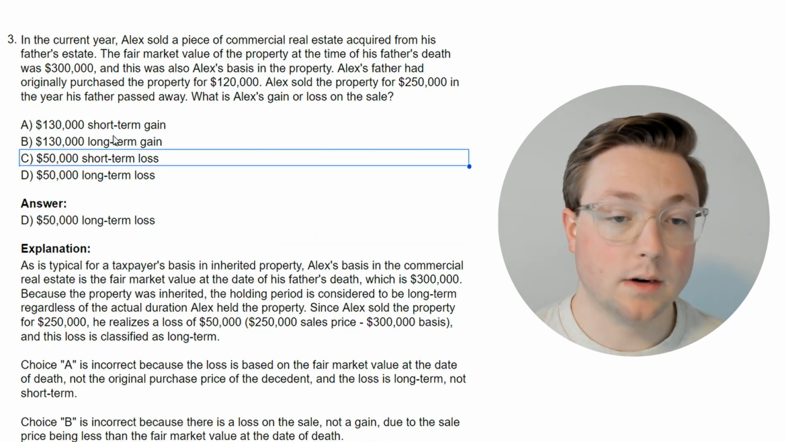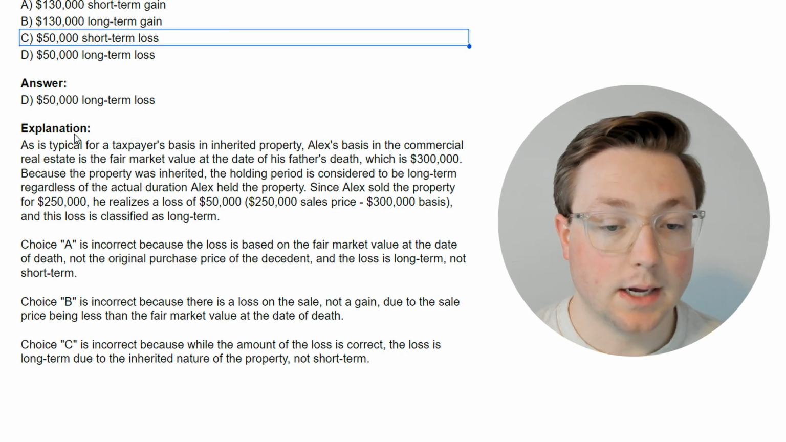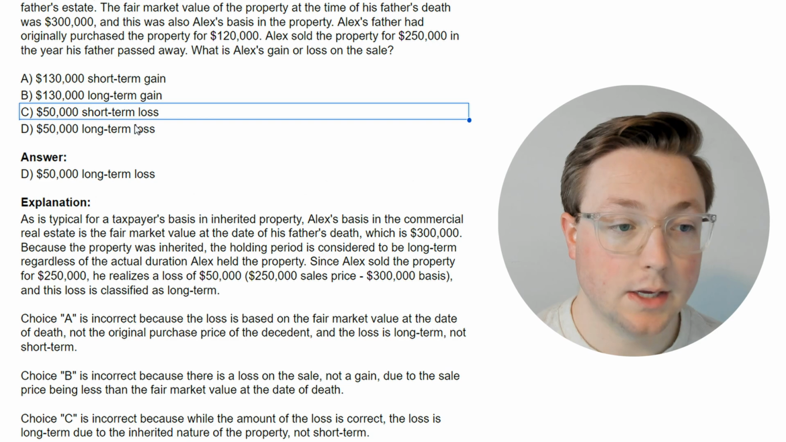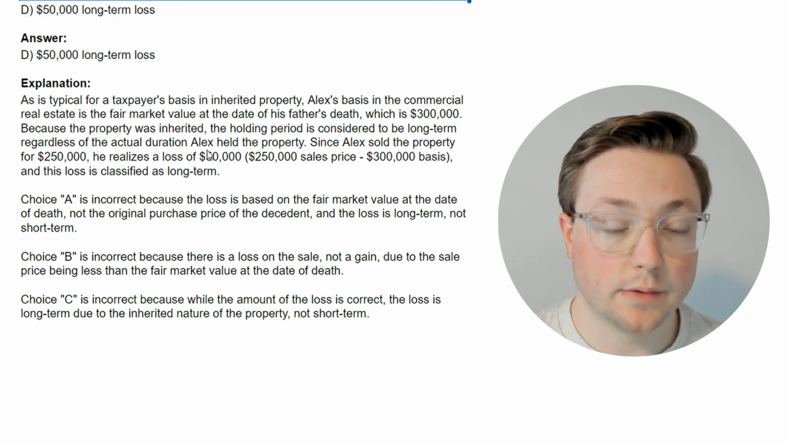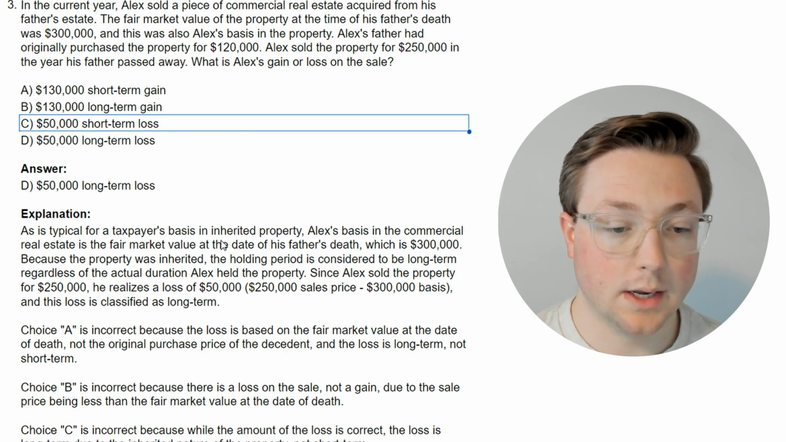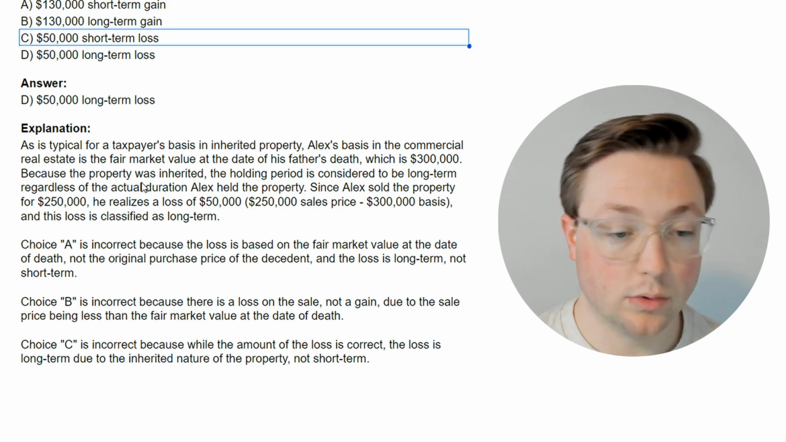Okay, so right there, we learned a big difference between inherited and gifted property. With inherited property, there's that step up to fair market value at the date of the death. So that brings it up to $300,000 for Alex's basis. And then when he sold it for $250,000, of course, that's a loss compared to his $300,000 basis. And it's long term because it was inherited. Typically for inherited property, it's a long term gain or loss.